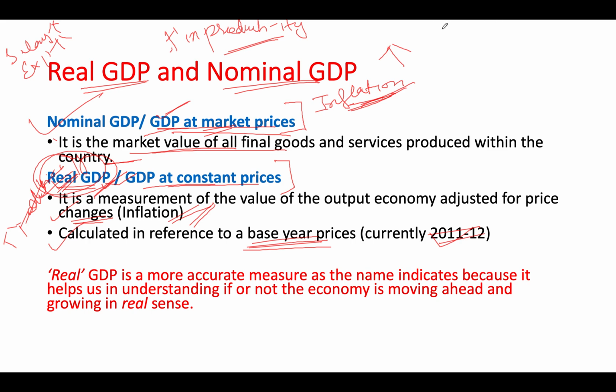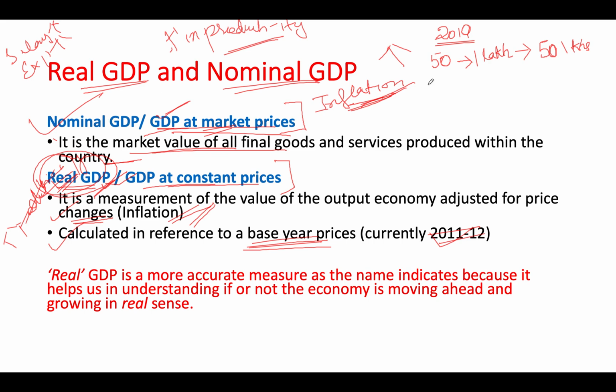For example, in 2019, a car manufacturer is producing 50 cars, and the price of each car is 1 lakh. I am just assuming it. So the total price of 50 cars is 50 lakhs.